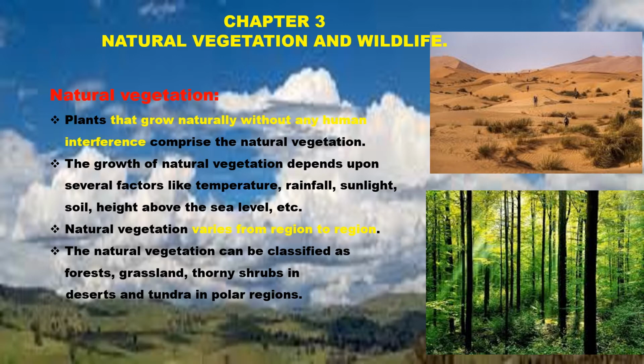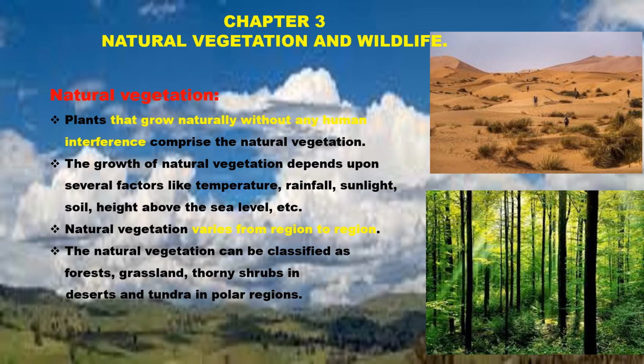In such a manner, each and every natural vegetation on this earth depends upon several factors like the temperature, the rainfall, the sunlight, and the topography, I mean the soil, etc. In the case of natural vegetation, the temperature and rainfall are directly proportional to the growth of the natural vegetation. Where we have high rainfall, the growth of natural vegetation is evergreen, and the trees are taller. When there is a low amount of rainfall, there is sparse vegetation. So the natural vegetation is directly proportional to the amount of rainfall that we get.